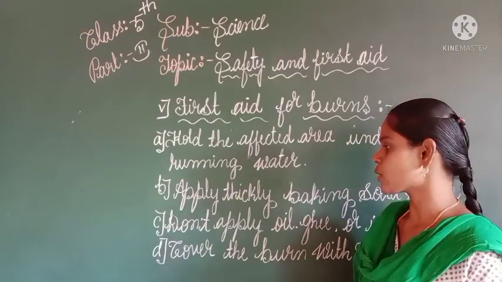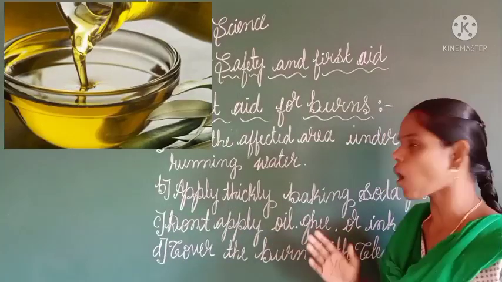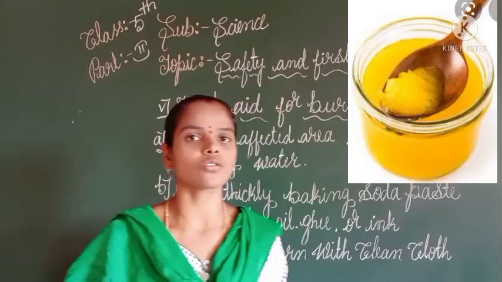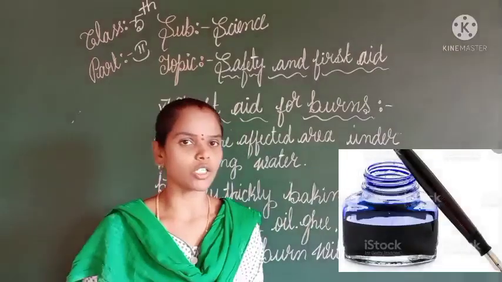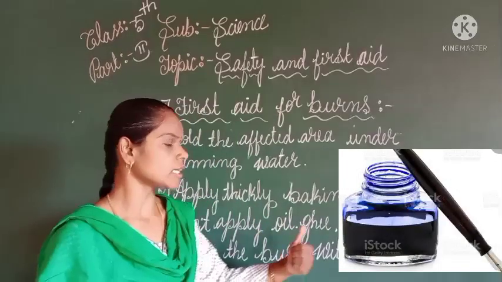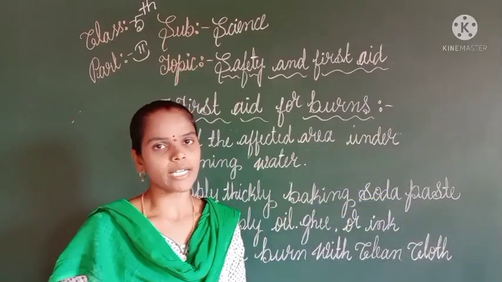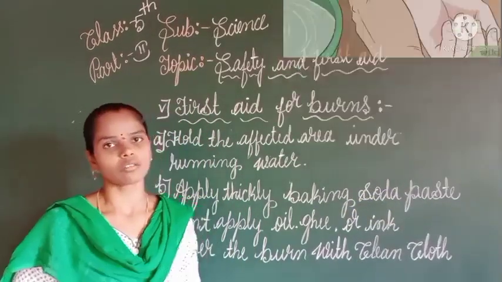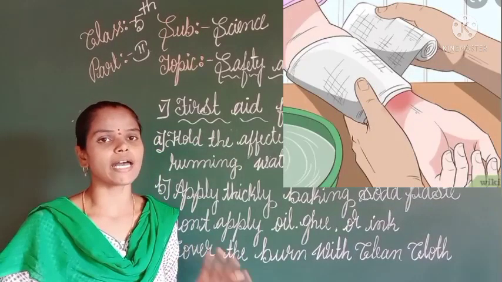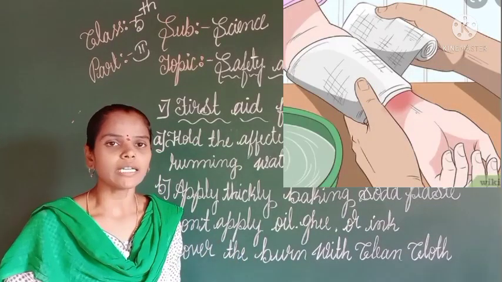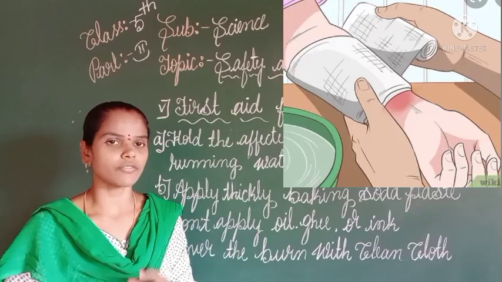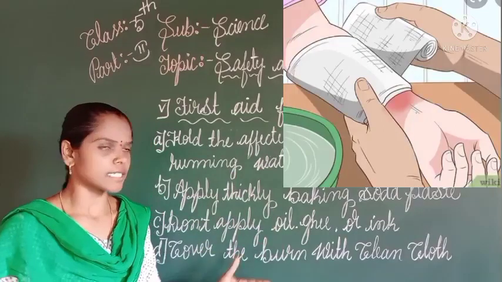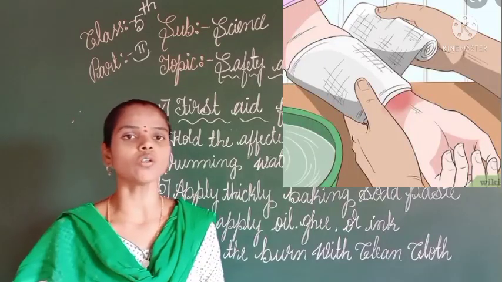The next step is don't apply oil, ghee or ink. This is very dangerous to the skin, so we should not use ghee, oil or ink. The next step is to cover the burn with a clean cloth. Where the area has burned, immediately after applying the baking soda, we have to tie the cloth. Then we take the person to the doctor.